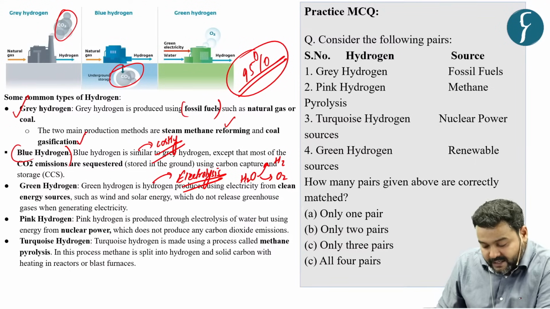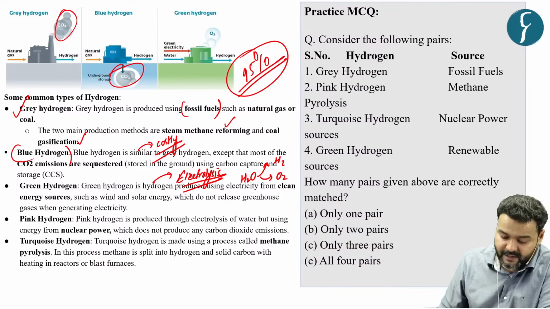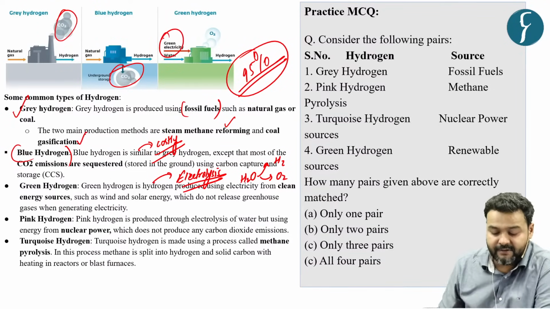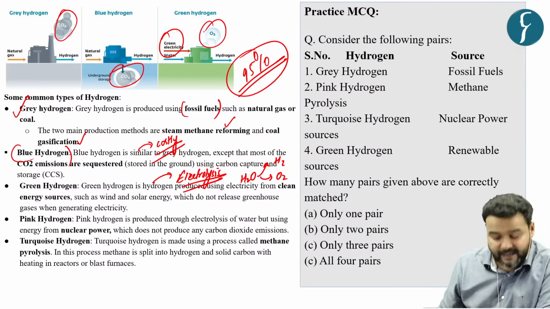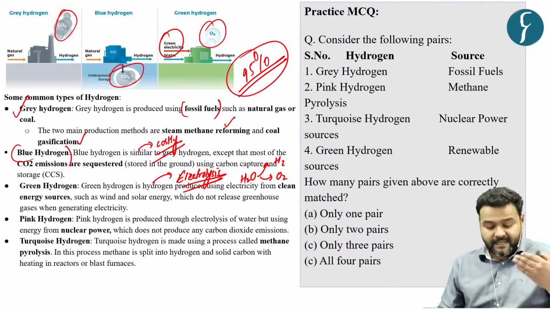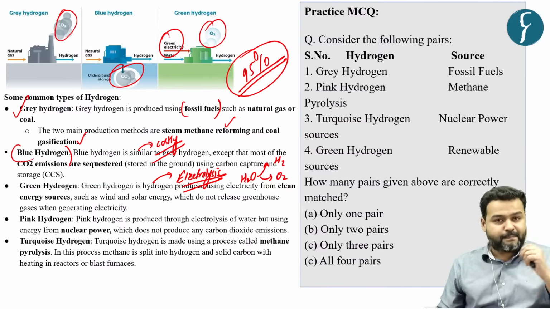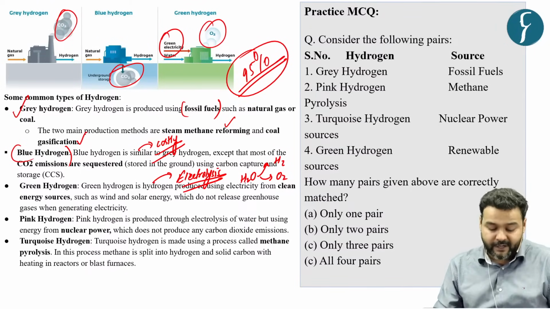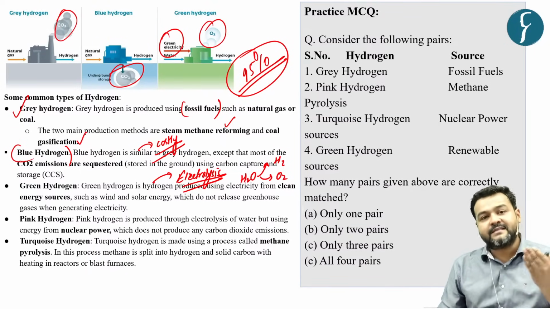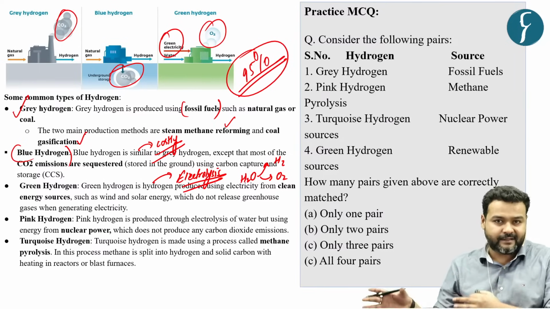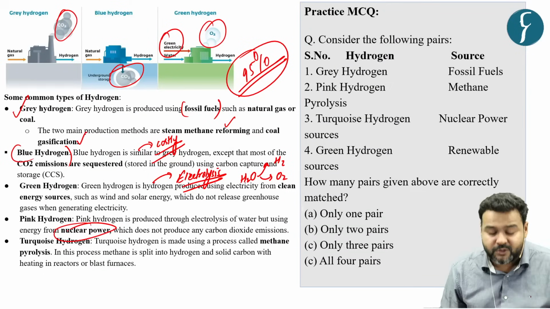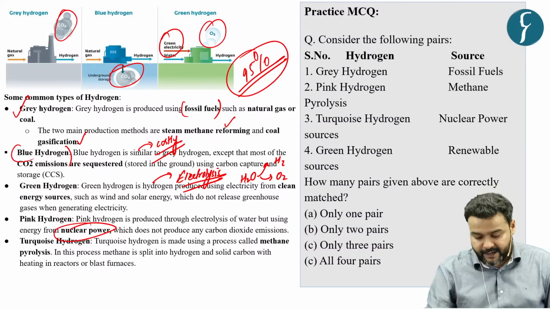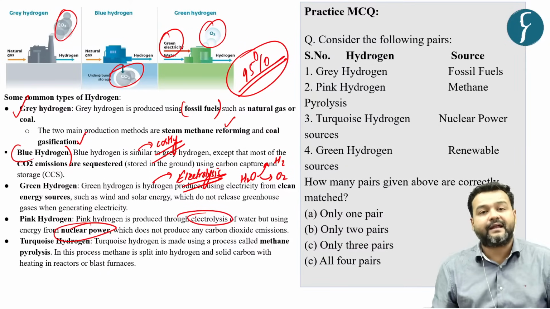Through this electrolysis process, we use green electricity and water to produce hydrogen, and oxygen is released. Now, similar to this, what is pink hydrogen? You might have understood the process. Here, solar, wind and other such energy will not be used. Nuclear energy will be used to produce pink hydrogen through the method of electrolysis.